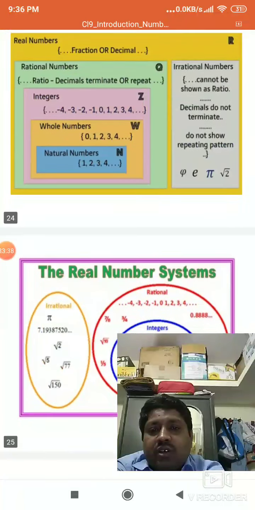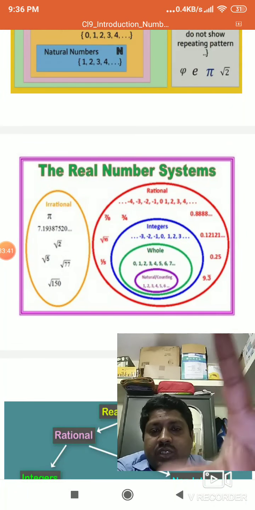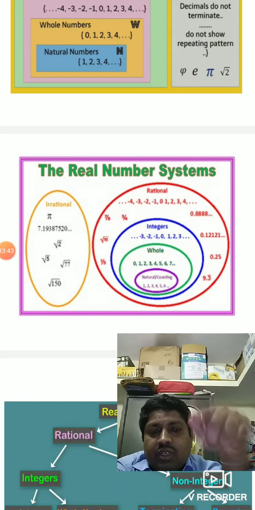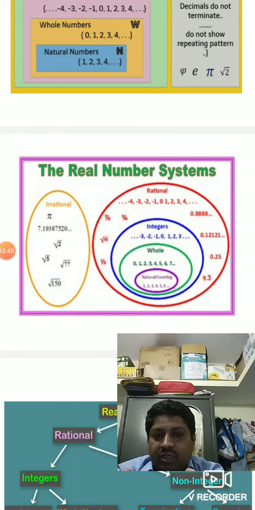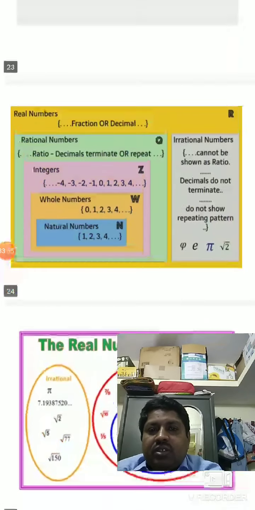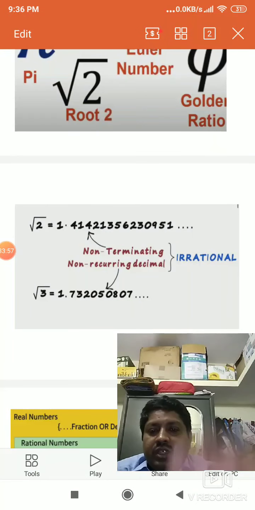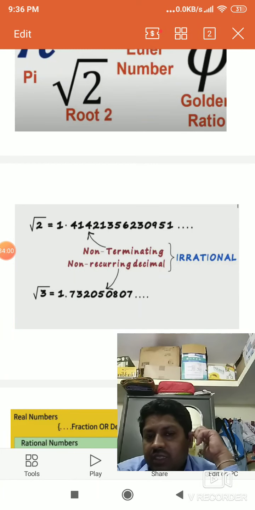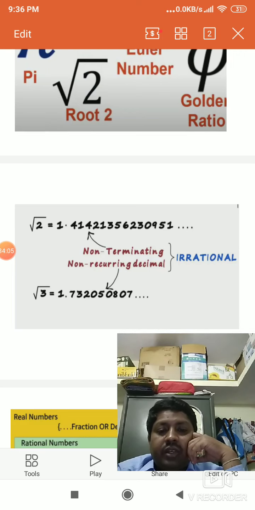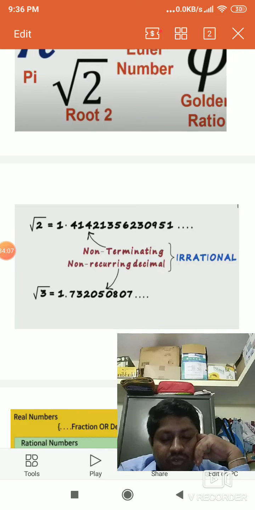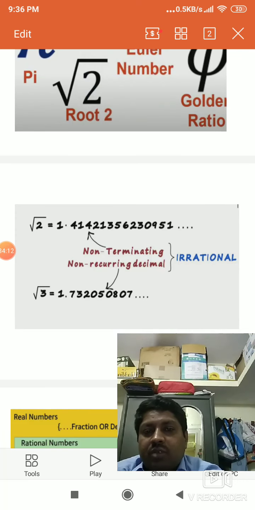See the map of the number system, you can easily remember. Look at the picture, the real number system, how it is. You can easily remember natural numbers, whole numbers, integers, rational numbers, irrational numbers. Together we call them real numbers. Here root 2 is an irrational number. Why? Because it is non-terminating and non-recurring decimal. Root 3 is also an irrational number. So find out such irrational numbers.